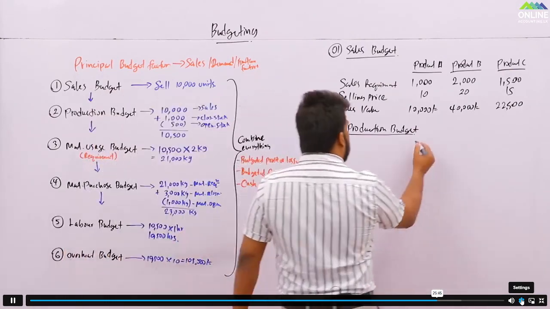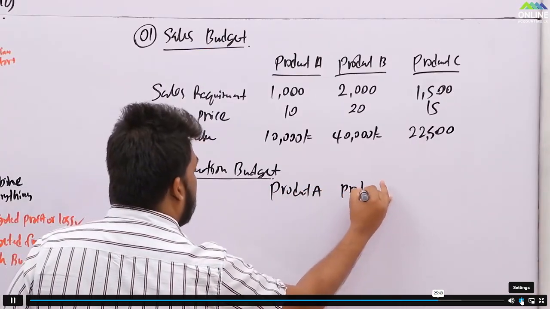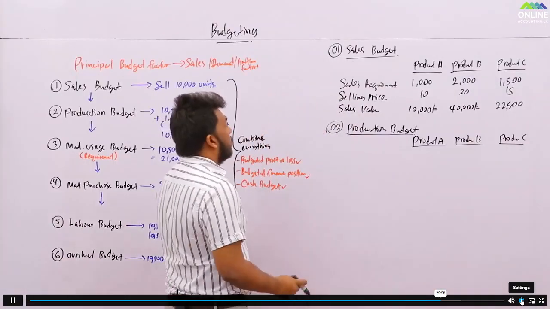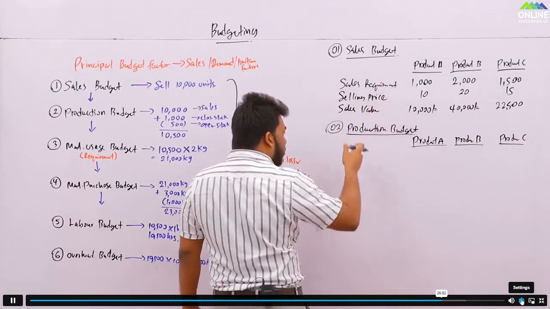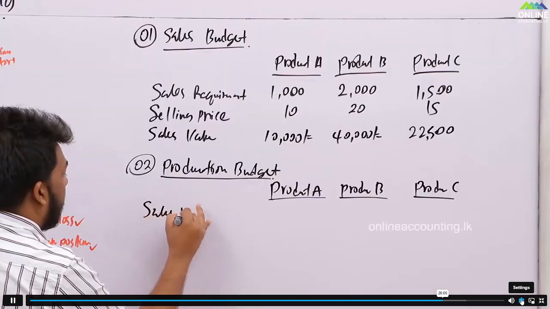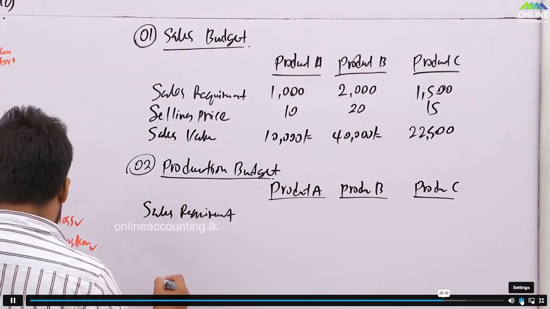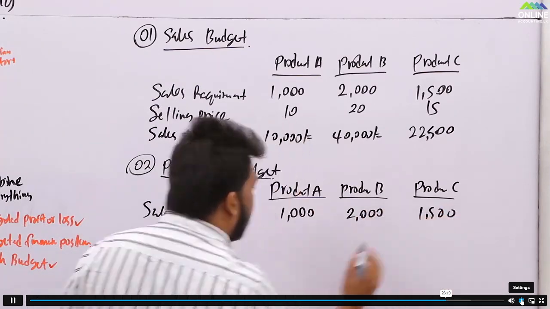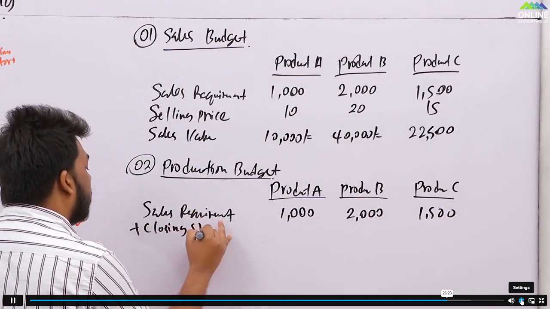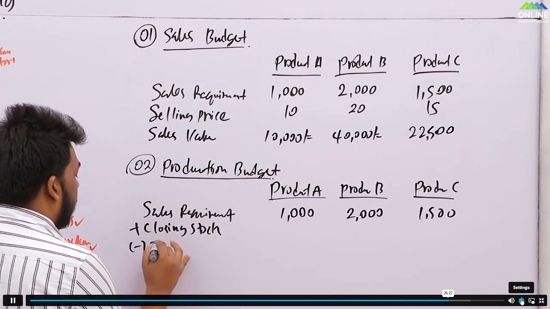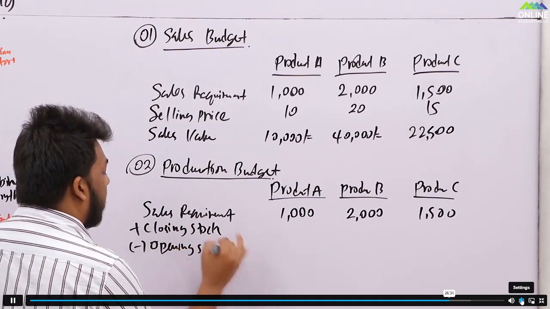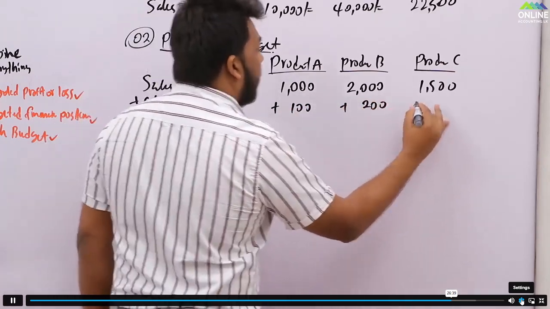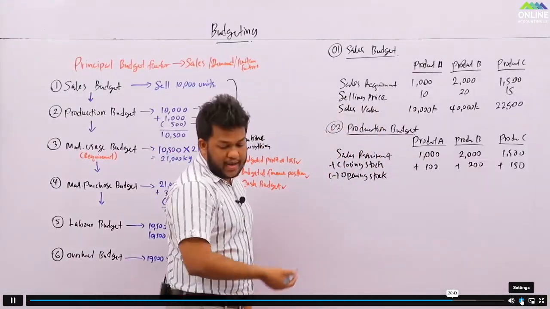Same thing, same products: product A, product B, and product C. Now what's happening? Based on the number of units you need to sell, you start with the sales requirement. How much you need to sell: 1,000, 2,000, 1,500. For that, you plus the closing stock and you minus the opening stock. Opening finished goods stock, this is. So let's say closing stocks 100, 200, 150, and from that you minus the opening stock.